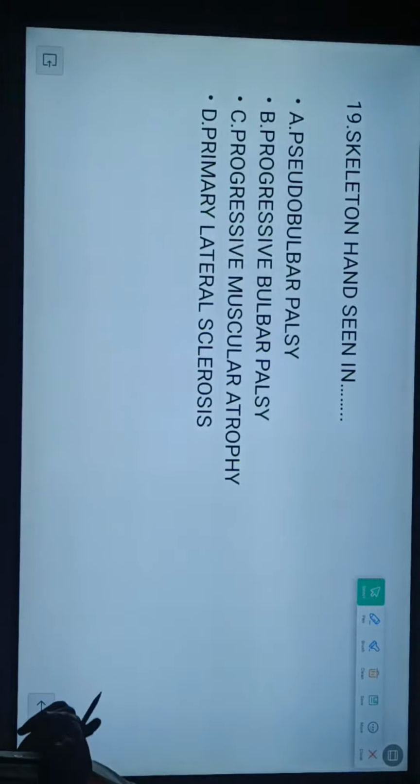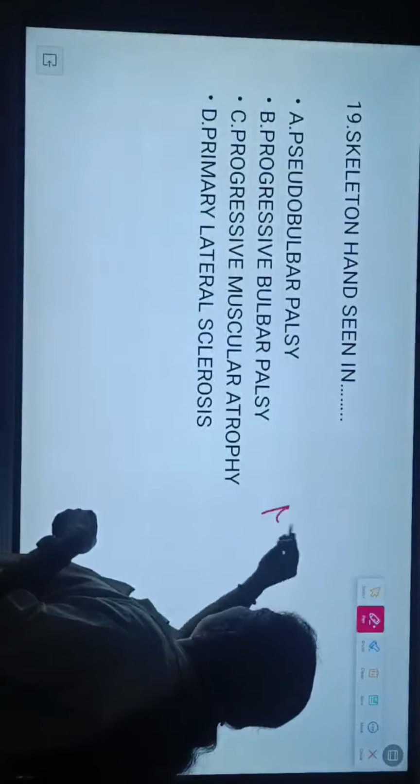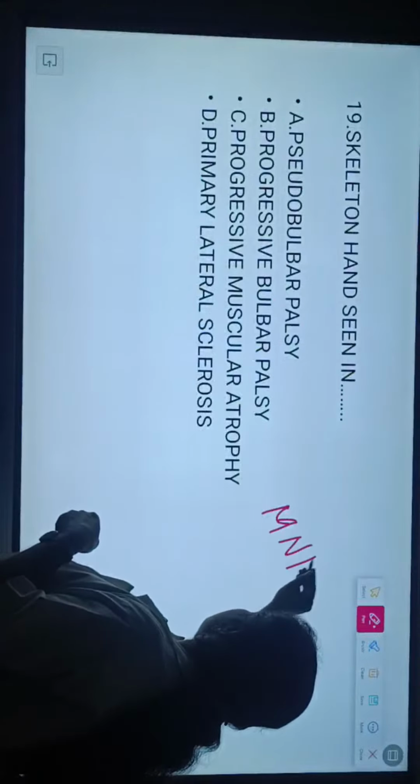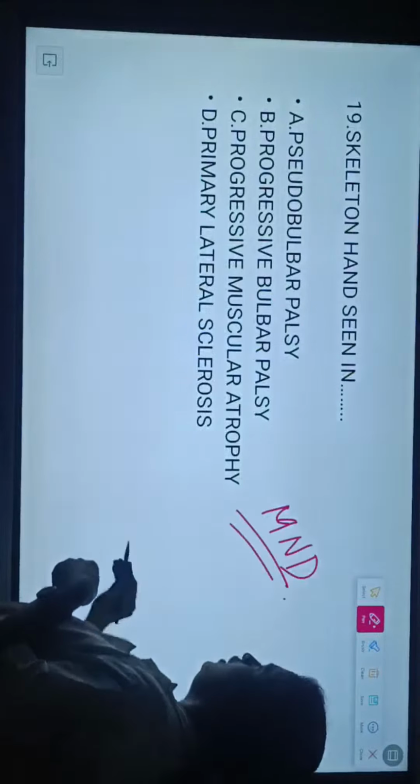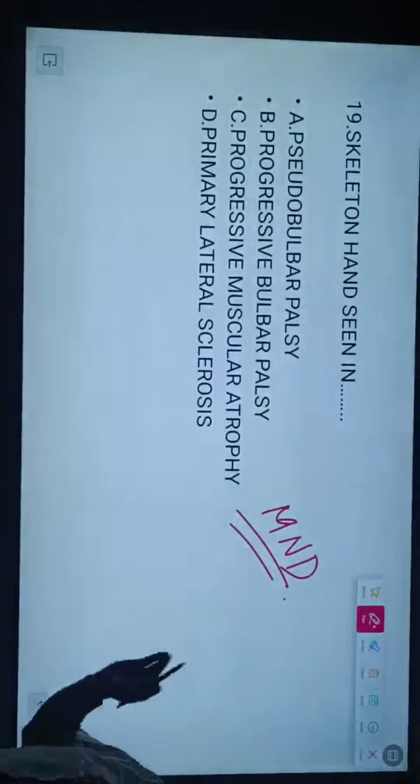Let me discuss the options. These are all motor neuron diseases. I have to tell one thing. The name itself, motor neuron disease, means there is no sensory involvement, no bladder, no ocular involvement.